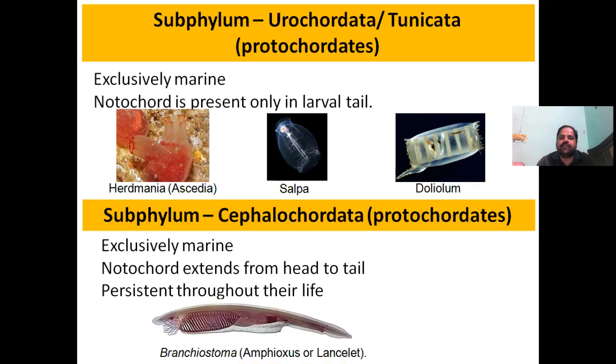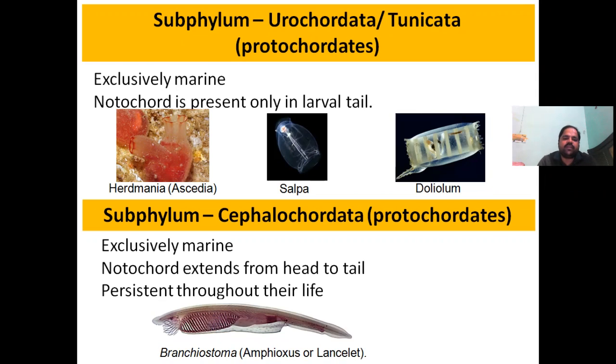We will see some characteristics of the organisms which belong to Urochordata. These are exclusively marine, and notochord is present only in the larval tail. The examples are Herdmania, Salpa and Doliolum.